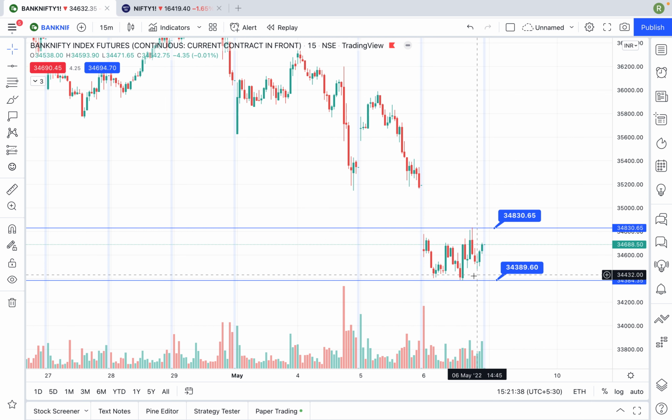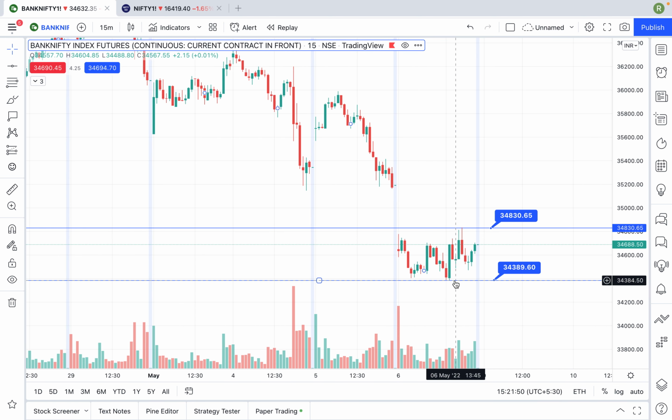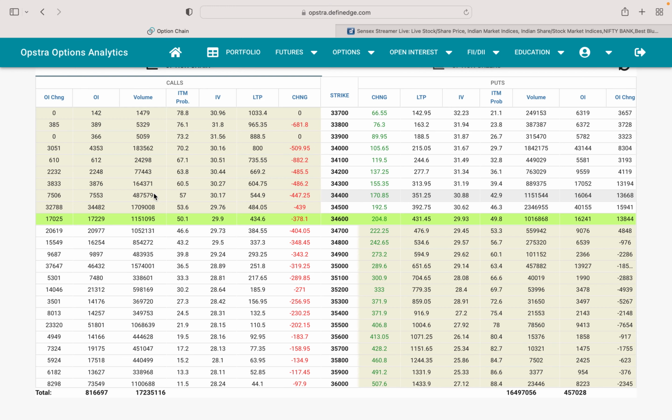In this zone, 34,400, where the market was standing, there are no call sellers in a lot of places. It means there are huge put sellers there. That is why the market was not able to come below 34,400, because there is no call selling at 34,400, as a lot of people exited their call selling positions.